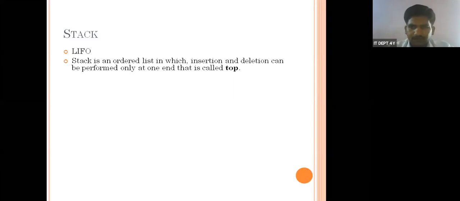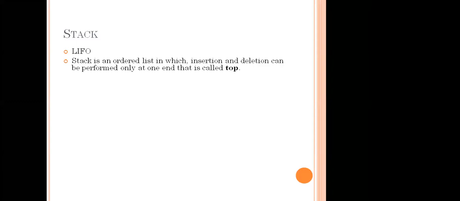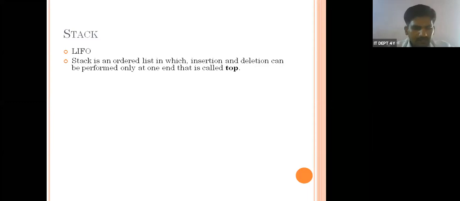We need it like this: a stack is an ordered list in which insertion and deletion can be performed only at one end, that is the top. I think we need to remember this diagram. So what is this ordered list? Number 78, can you give a real-time example for stack?